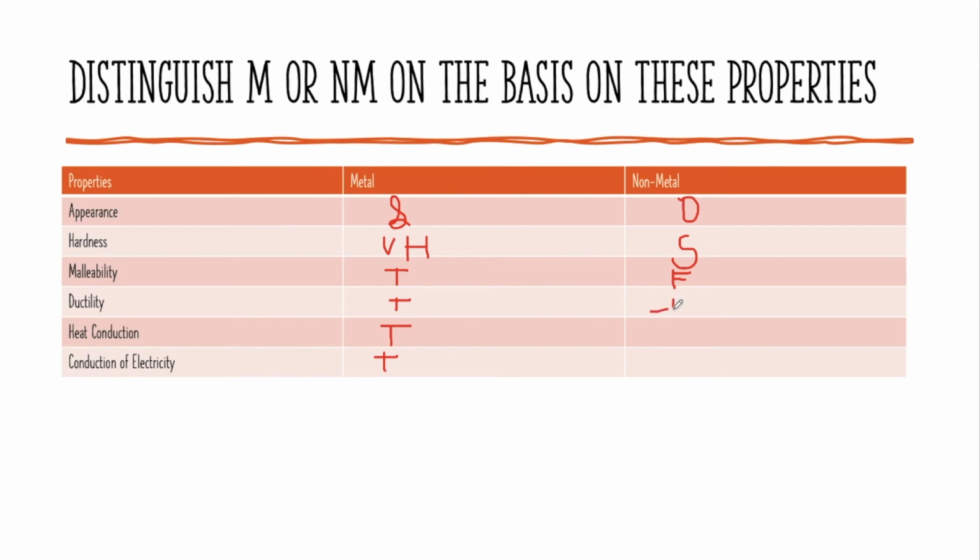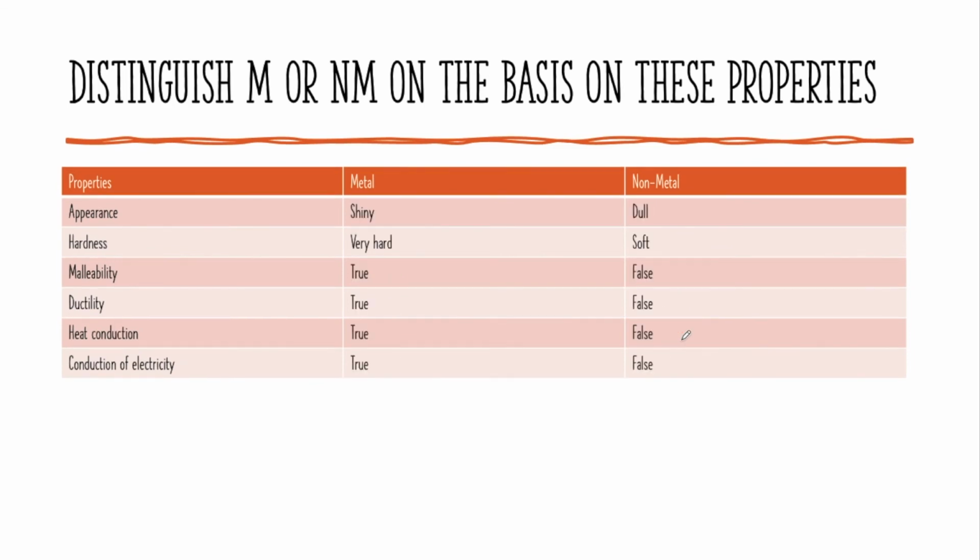So that these all are correct. All are F here for false. Yeah. I'm not able to write, sorry. So yeah, let's go to the next question. Let's see the answer first. It's shiny, dull, very hard, soft. True, false. Yeah, that is all correct.